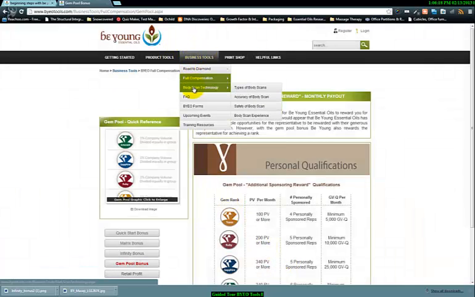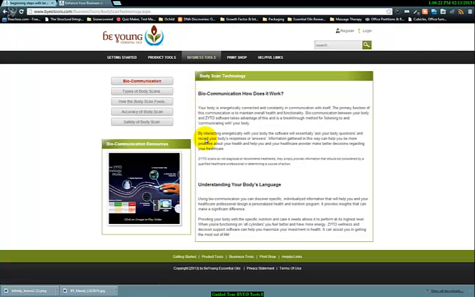Let's look at some more of these tools here. We have the body scan technology. This, for those who have this, is the hand cradle that you can use to scan and find out what products the person's body is saying that it may be in need of in order for it to be healthy and to repair. It has what it is, how does it work, types of scans, how the body scans feel, accuracy of the scan, and then the safety of the body scan.